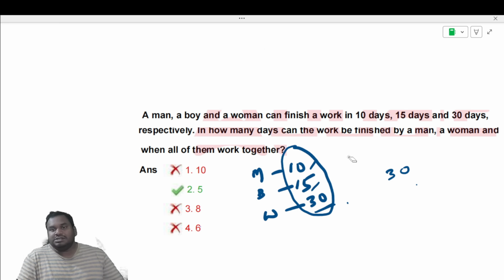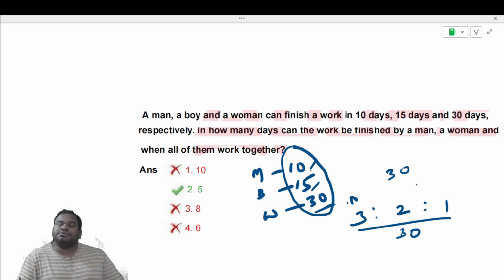So now you got the LCM as 30. Once you got the LCM as 30, it means the total number of works is 30. And 30 divided by 10 is 3. 30 divided by 15 is 2. These are the efficiencies. And 30 divided by 30 is 1. So these are the efficiencies of man, boy, and woman. We got the efficiencies as well.